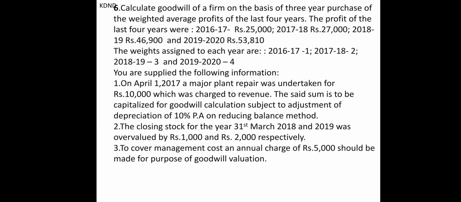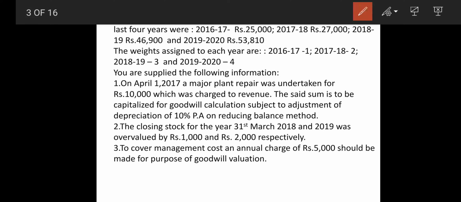Now we are switching towards the next sum, and in this sum you can see there are a few adjustments to be understood. Calculate the goodwill of the firm on the basis of 3 years purchase of the weighted average profit of the last 4 years. The profits are given as 25,000, 27,000, 46,900 and 53,810, while the weights for the years are given directly: 1 for 16-17, 2 for 17-18, 3 for 18-19 and 4 for 19-20.